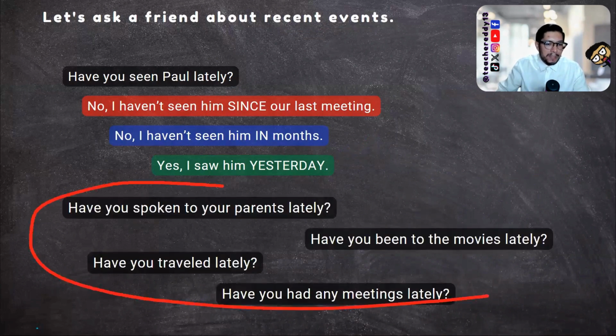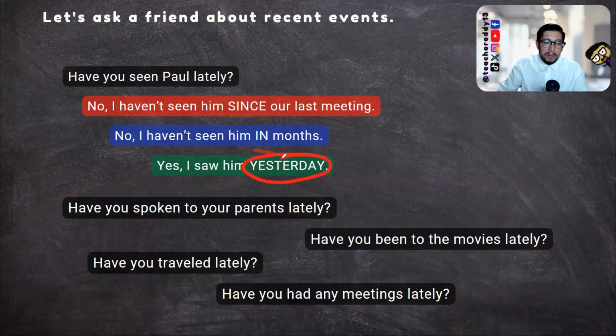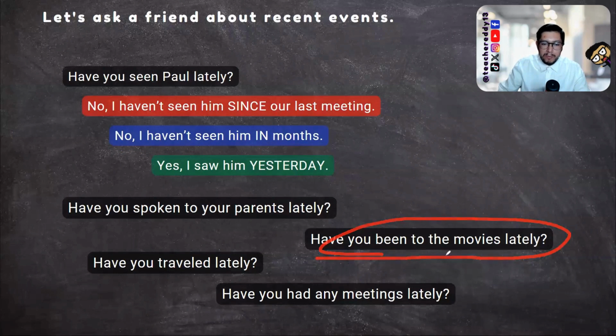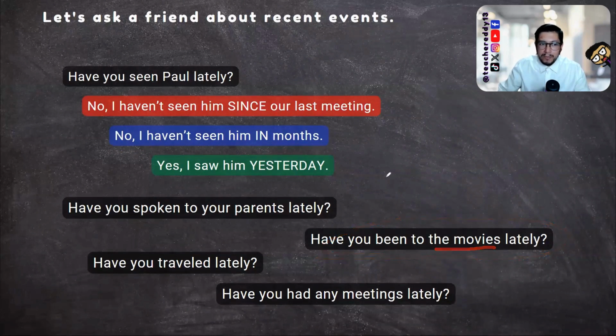Here I have 4 different questions. Try to answer using since, in, or a specific moment in the past. For example, have you spoken to your parents lately? No, I haven't spoken to them in weeks, maybe. Have you been to the movies lately? Remember that the movies is the cinema. In my case, maybe I can answer, no, I haven't been to the movies in months.